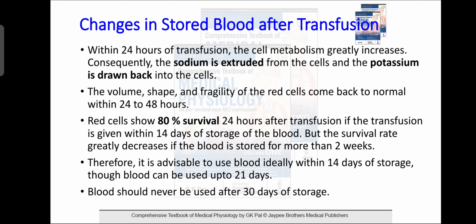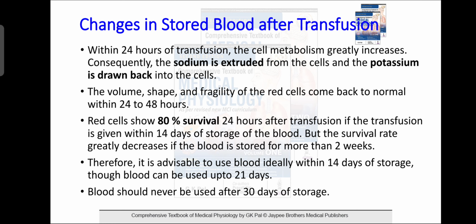So what are the changes in the stored blood after transfusion? Within 24 hours of transfusion, the cell metabolism is greatly increased. Subsequently, sodium is extruded from the cells and potassium is drawn back into the cell. The volume, shape and fragility of RBCs go back to normal within 24 to 48 hours.